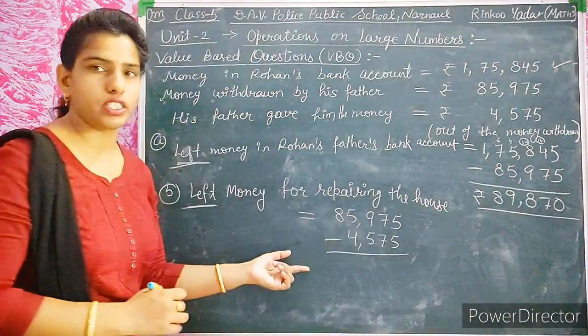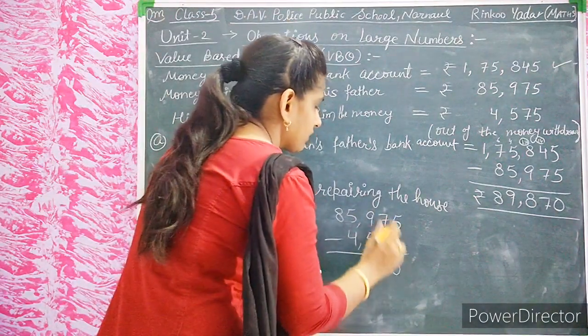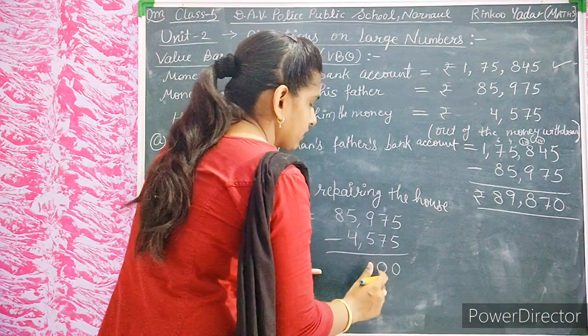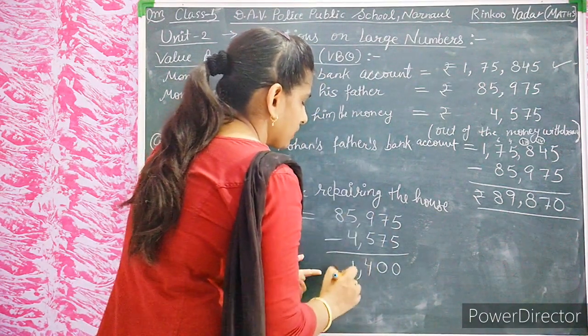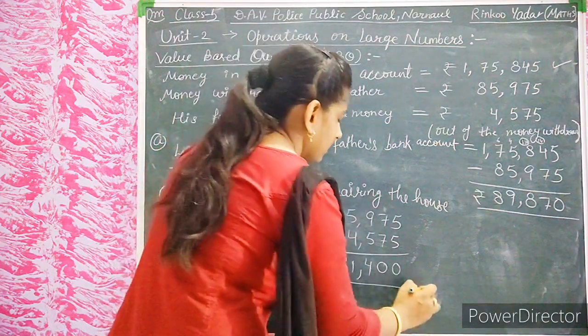Take the difference here. 5 minus 5 is 0. 7 minus 7 is 0. 9 minus 5 is 4 here. 5 minus 4 is 1 here, and 8 remains 8.